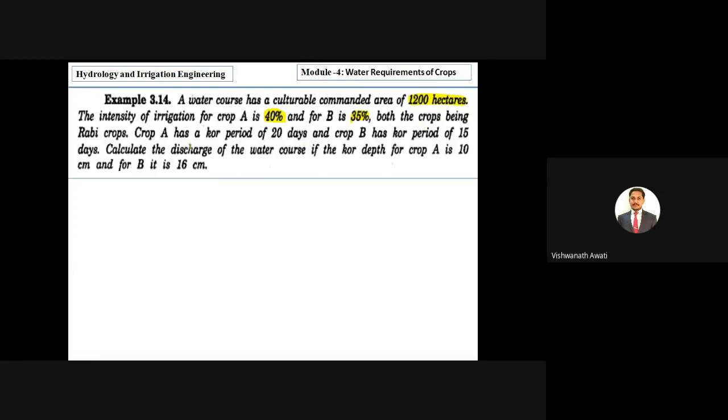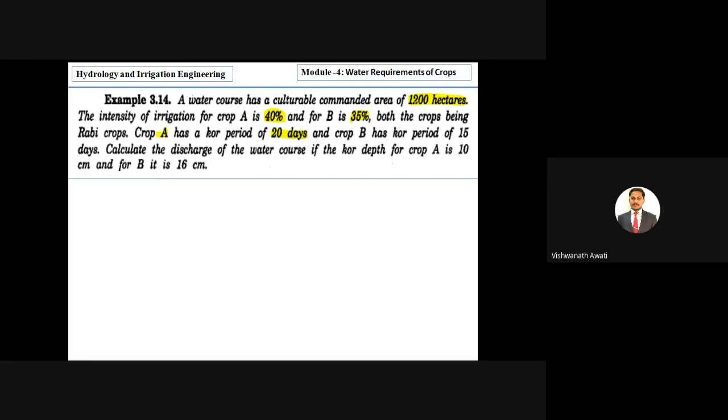Both crops are rabi crops. Crop A has a core period of 20 days and crop B has a core period of 15 days. Then calculate the discharge of the water course if the core depth for crop A is 10 centimeters and for B it is 16 centimeters.